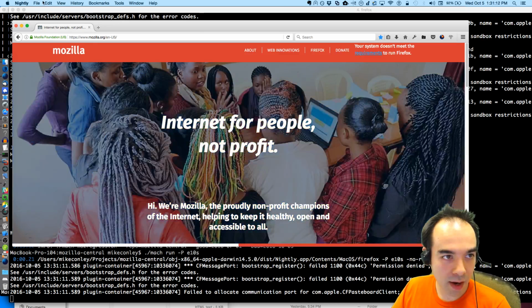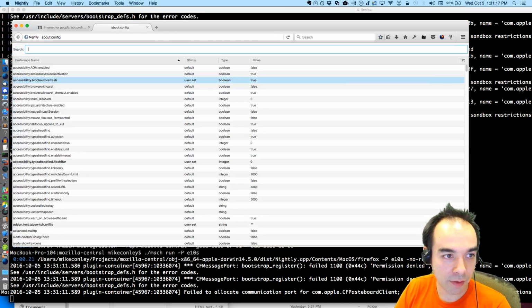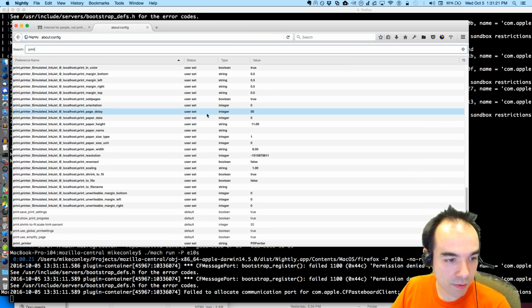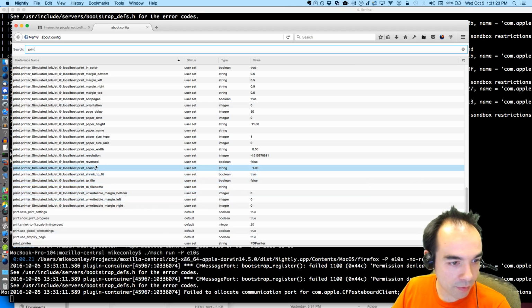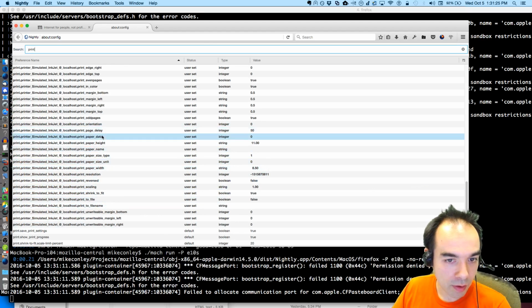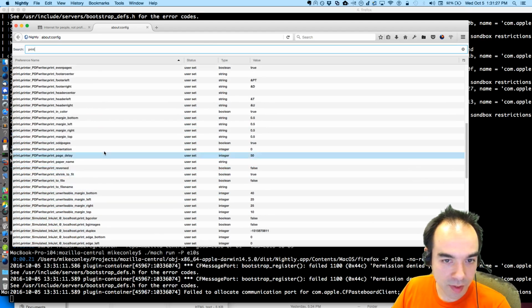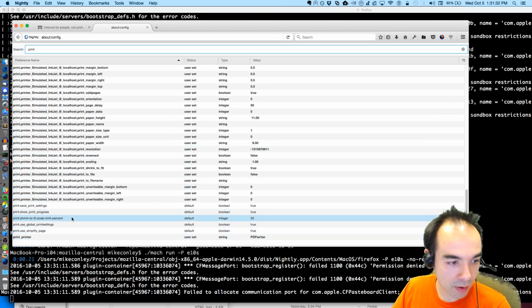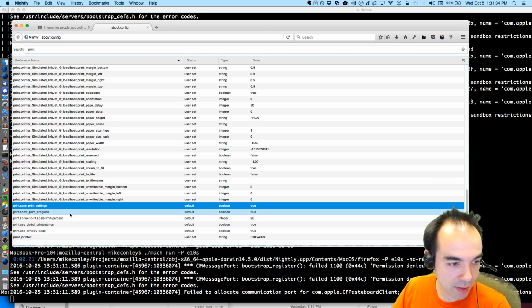We should be in the case now where the bug is not reproducible, and I should have this stuff like print arrival, print to file, scaling, paper width should be 8.5 by 11. I don't see any 75 by 75 stuff in here, and I've got the printer, and we're saving print settings.